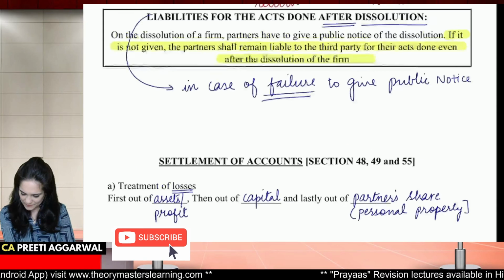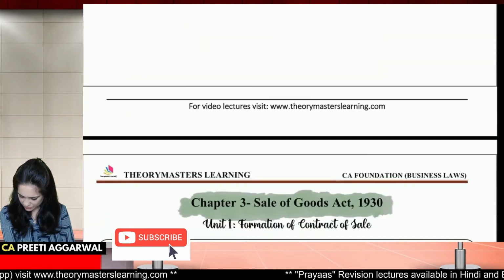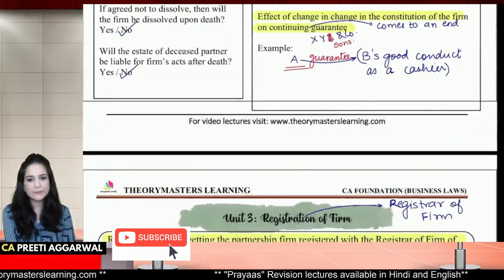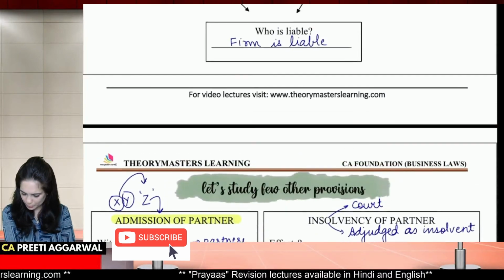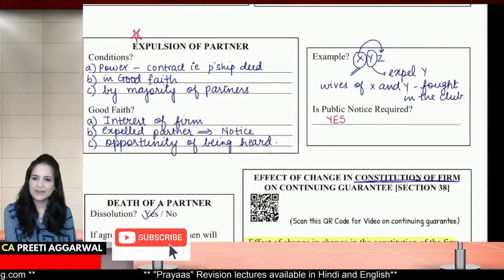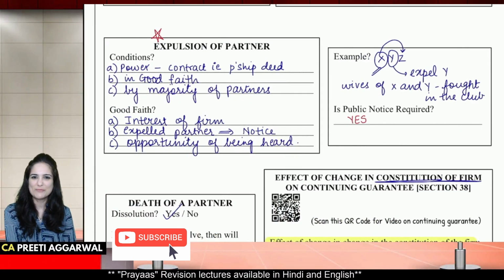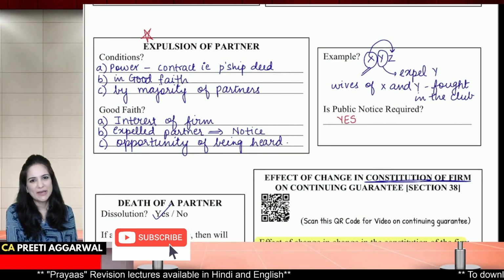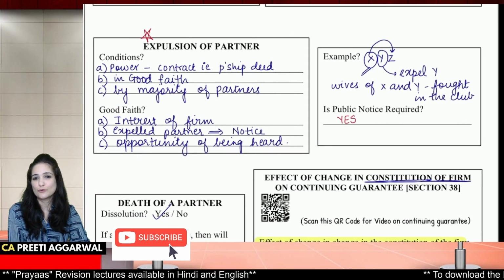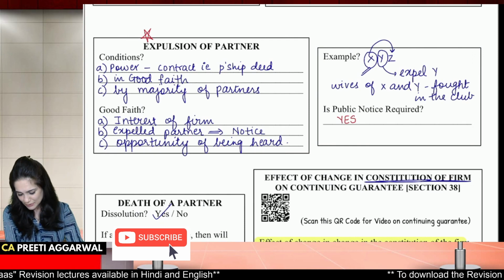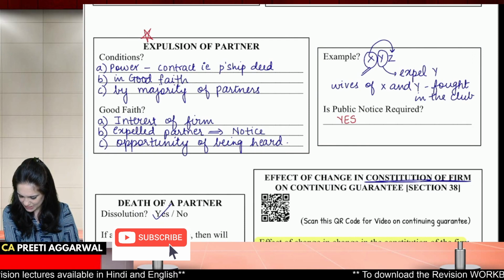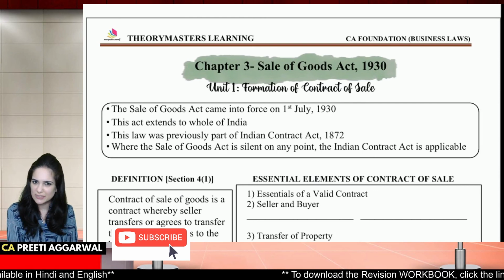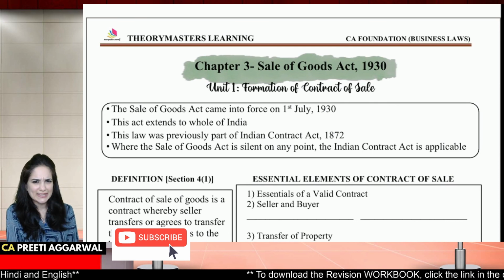Done. Okay. Oh my god, students, we have completed the Partnership Act. Every unit is completed with handwritten notes. That's superb, and that too in record time. I'm so impressed. With this we come to an end of the Indian Partnership Act 1932. We also took down notes for last minute revision. Now, what should we start next? Well, next I am going to start with the Sale of Goods Act 1930. So I'll meet you in the next video.